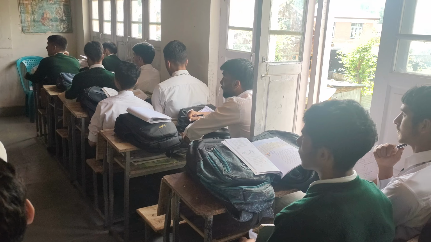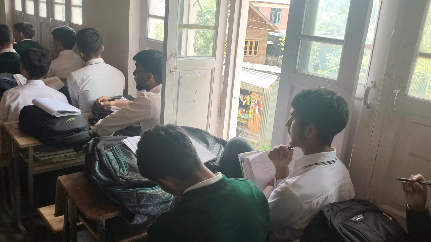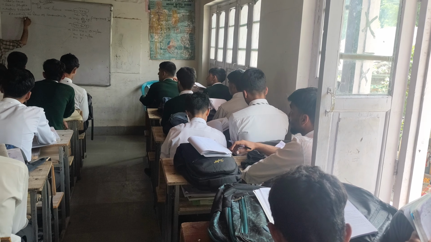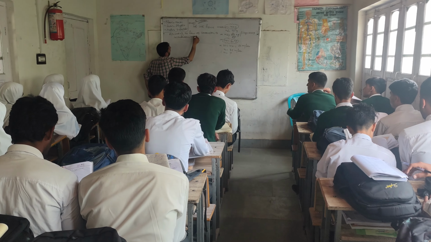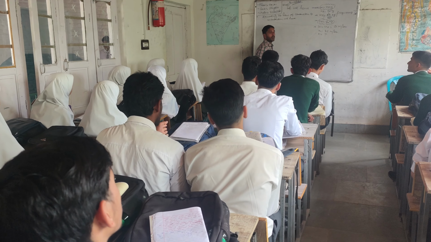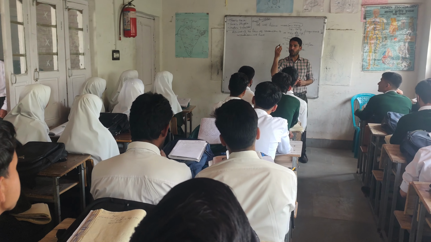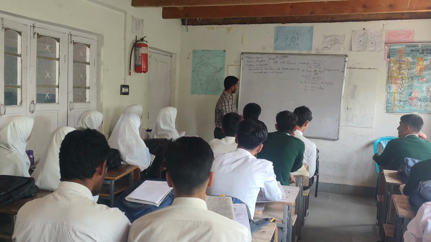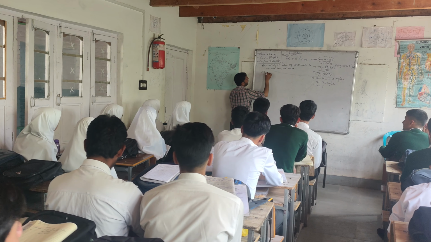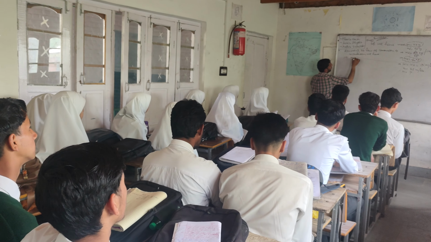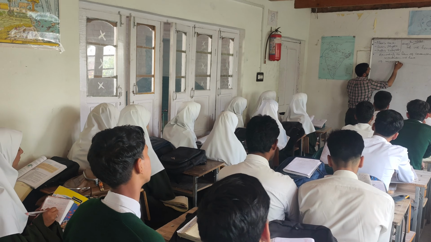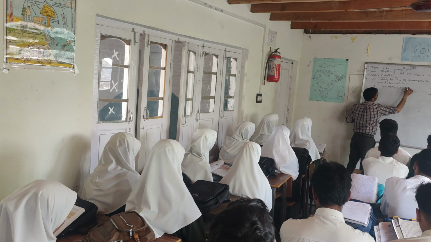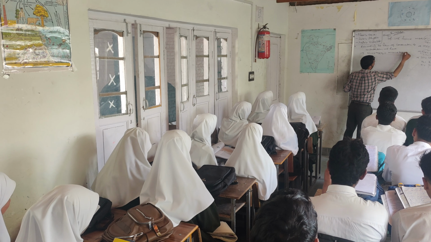According to the law of conservation of momentum, we all know that the total momentum before collision is equal to the total momentum after collision. It means that my formula would be like this: m1 v1 plus m2 v2 is equal to m1 u1 plus m2 u2.